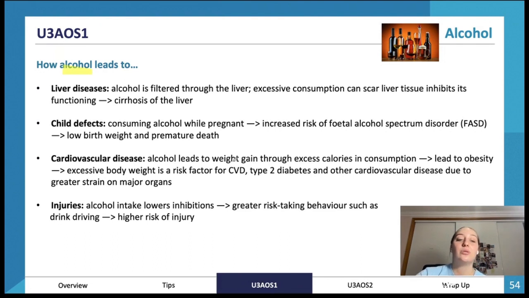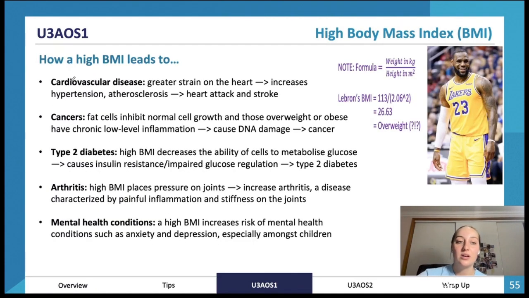Cardiovascular disease, it can cause weight gain, as a lot of alcohols are very high in calories, and if people consume a lot of these calories from alcohol, it can lead to obesity, excessive body weight as a risk factor for cardiovascular disease, type 2 diabetes, and other diseases due to greater strain on the major organs. We can also get injuries, as alcohol lowers our inhibitions because it's a depressant and it makes us not think as logically, which causes greater risk-taking behavior, such as drink driving, which can cause injury, obviously.